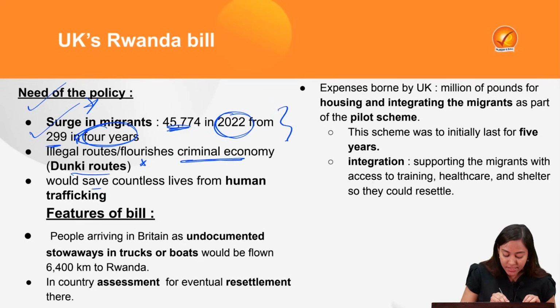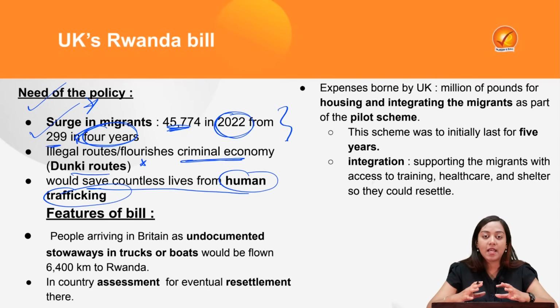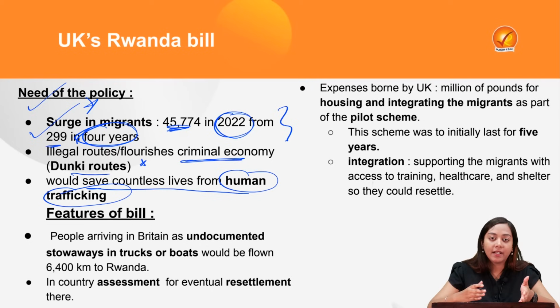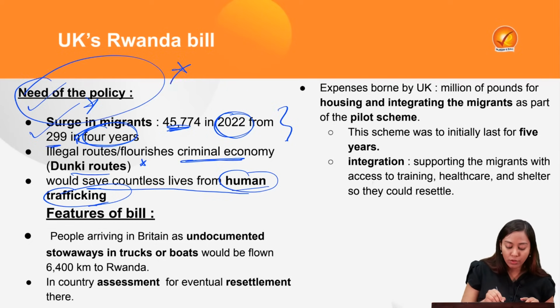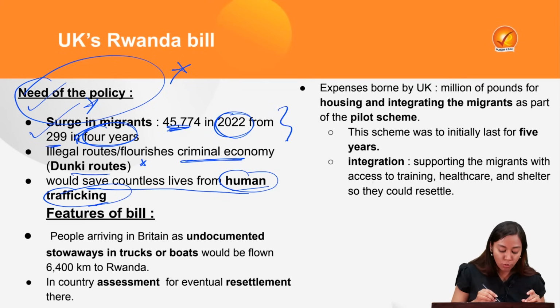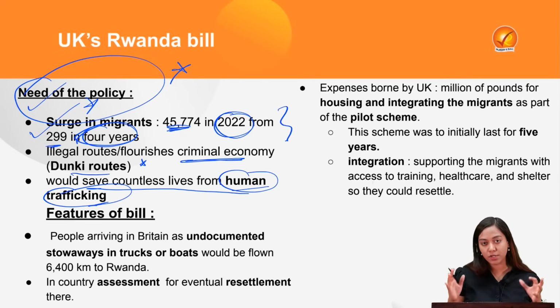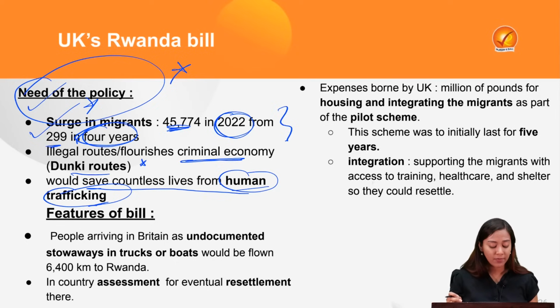Third reason is that it would save countless lives from human trafficking. Many of them, in lieu of better opportunity and better living standards, are trafficked to some very distant land, far away from their homeland. So this also leads to a lot of human trafficking. Because such was the case in the UK, they were in talks with Rwanda to create a pact so that they can deport some of the illegal immigrants, especially those coming in small boats or donkey routes, or through cargo and transports like trucks, in very inhuman conditions. So basically they are deported to Rwanda.